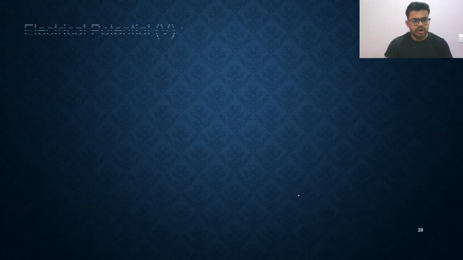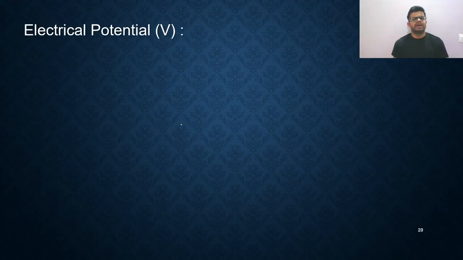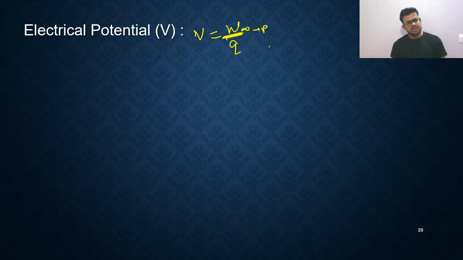So next I'll talk about electric potential. My dear friends, do you know what electric potential is? All of you should remember. Electric potential means V is equal to work done per unit charge in bringing from infinity to point P. So first is work, and divide by charge. Dimensional formula of work is M1 L2 T minus 2.